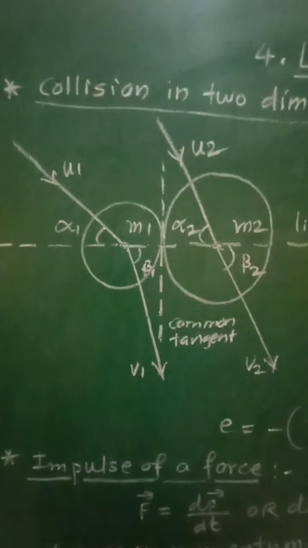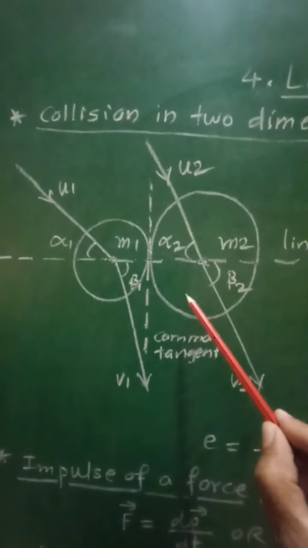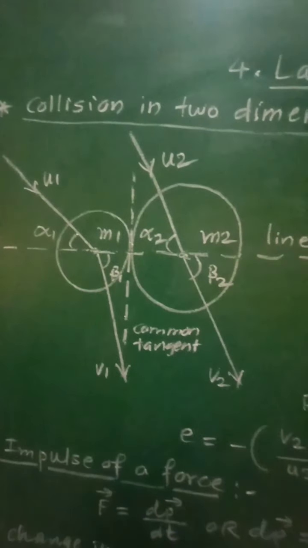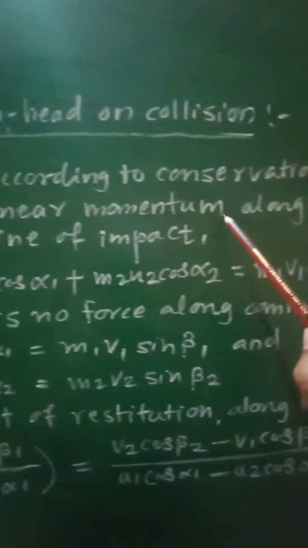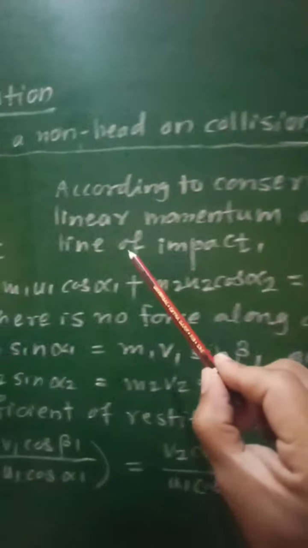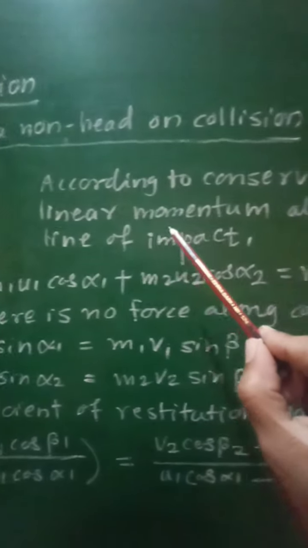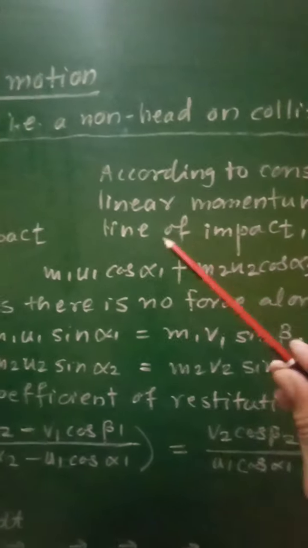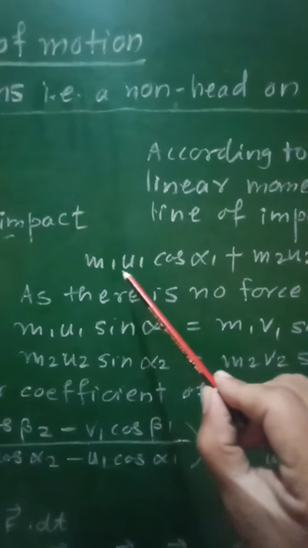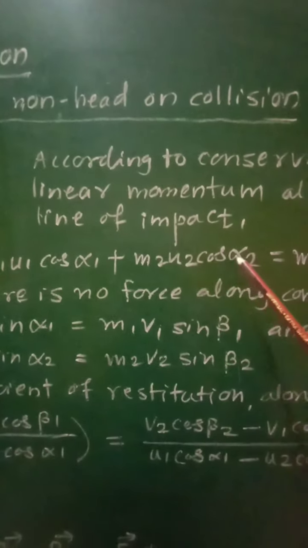And therefore, now if we consider this type of non-head-on collision, then according to the conservation of linear momentum along the line of impact, we can write m1 u1 cos alpha 1 plus m2 u2 cos alpha 2.